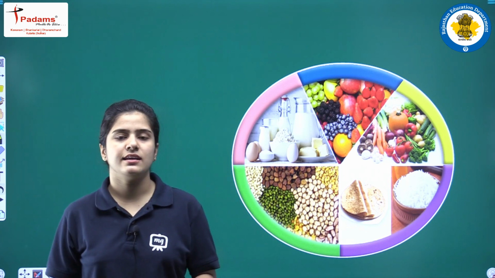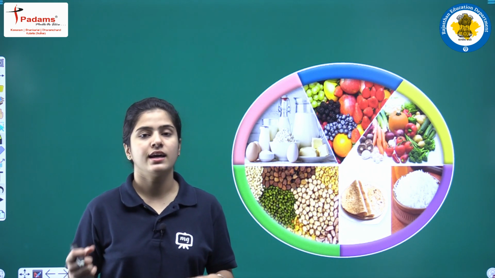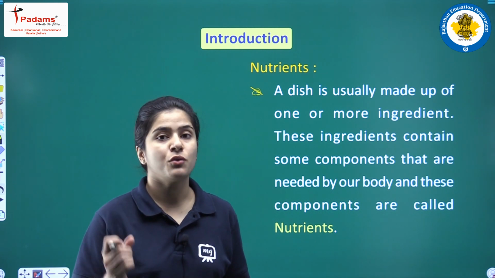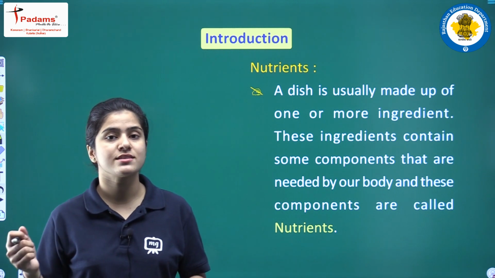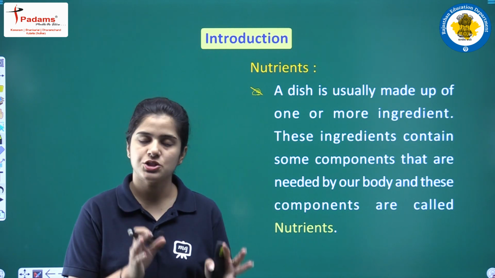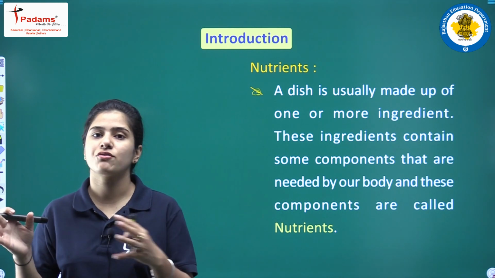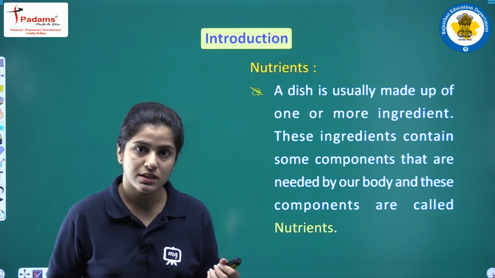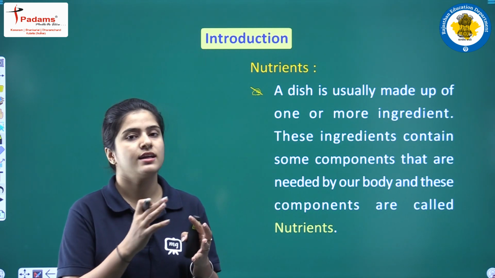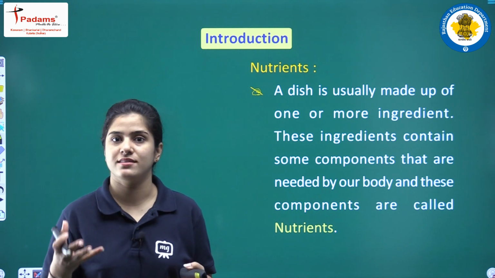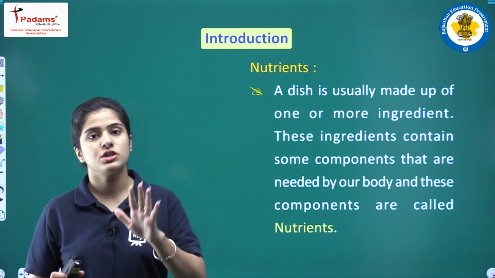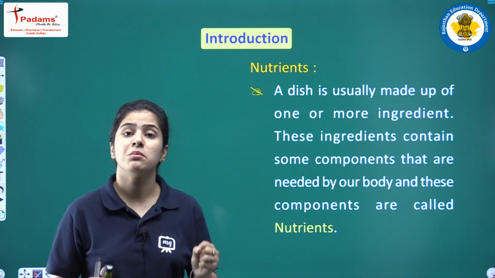Basically, a meal is made up of different dishes, and different dishes are made from different kinds of ingredients. A dish is usually made up of a lot of ingredients, and students, these ingredients contain some kind of nutrients. These ingredients contain some sort of components, and those components are very much needed by our body, because they are required for the growth and maintenance of my body.